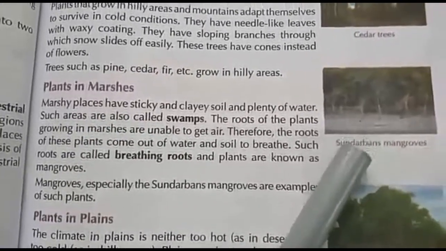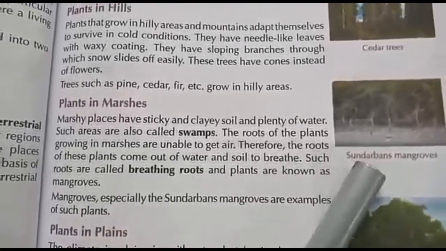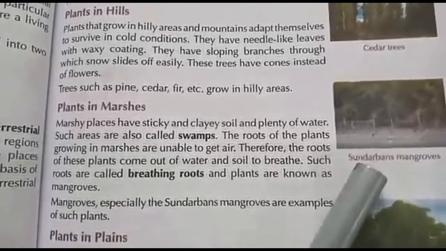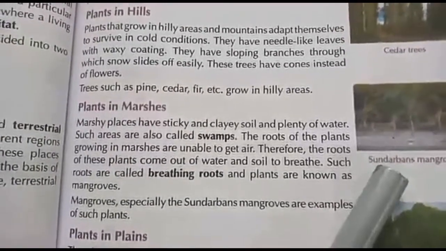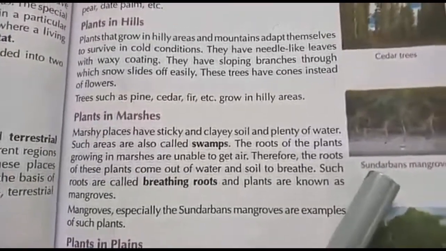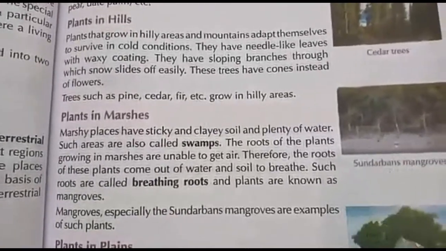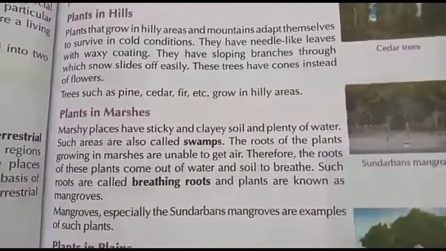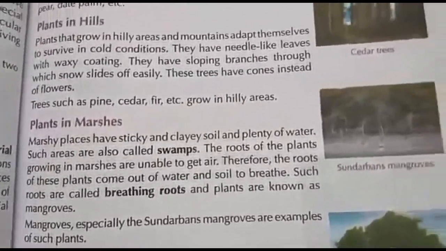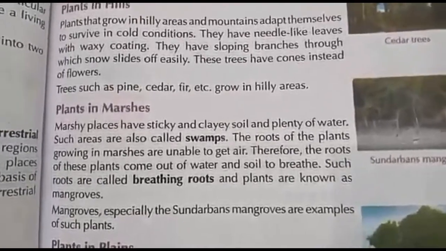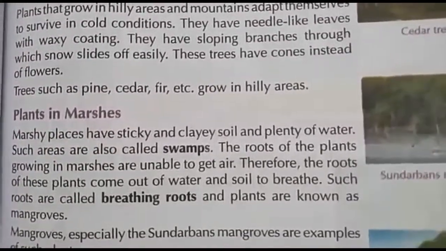Plants in marshes. Marshy places have sticky and clay soil and plenty of water. Such areas are also called swamps. The roots of plants growing in marshes are unable to get air, so the roots come out of water and soil to breathe. Such roots are called breathing roots, and the plants are known as mangroves.